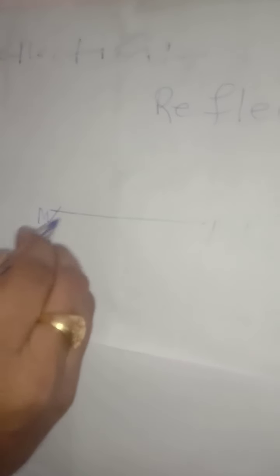Suppose this is M and M dash, the reflecting surface.